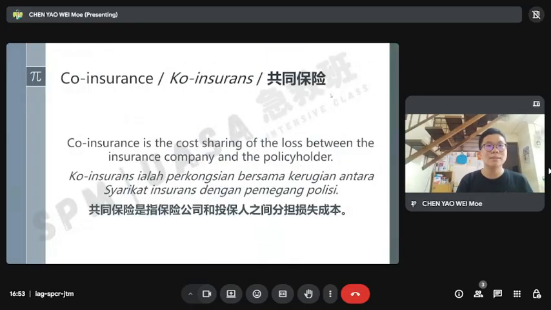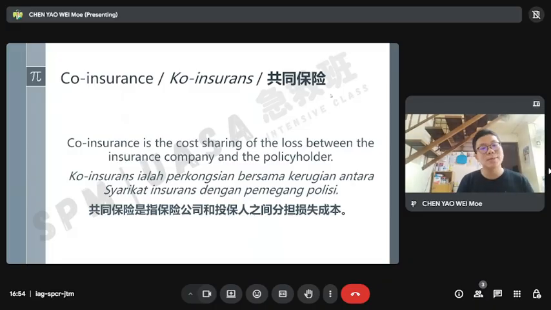Co-insurance is another mode. Co-insurance means, for example, for property, you need to pay the loss at a high price. Medical insurance, medical fees, you need to pay high expenses. So how do you do it? There is no way the insurance company covers all your fees.